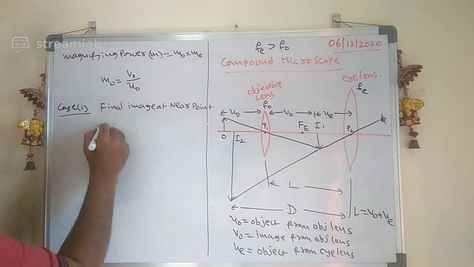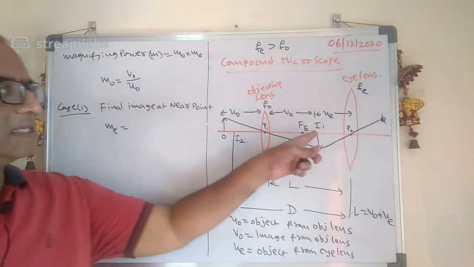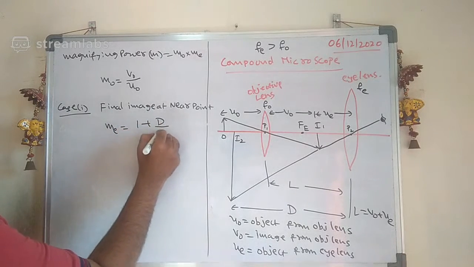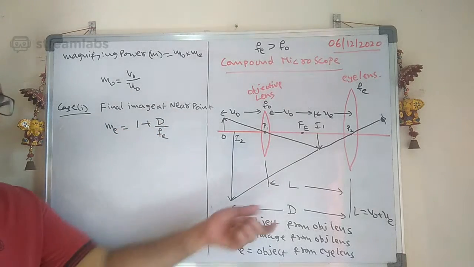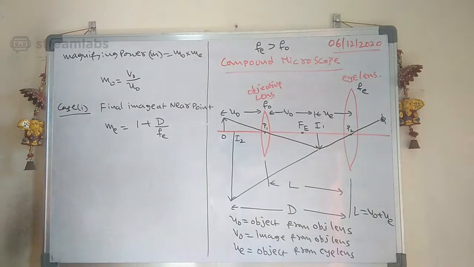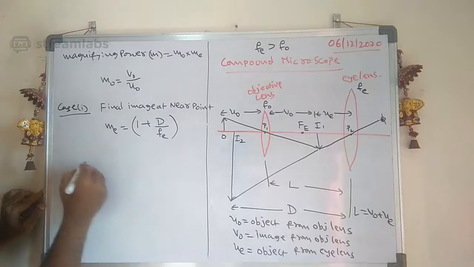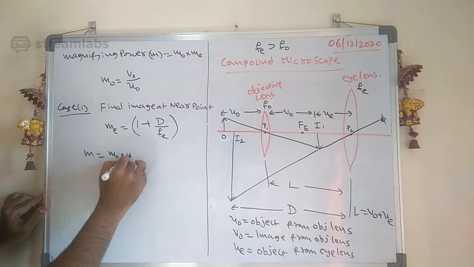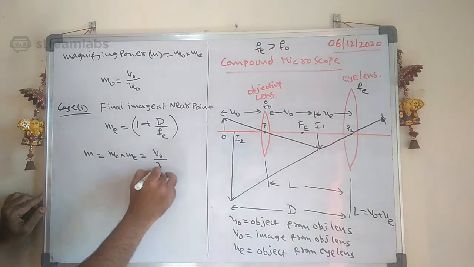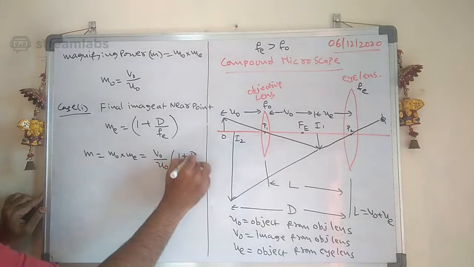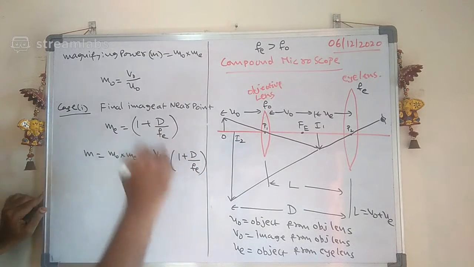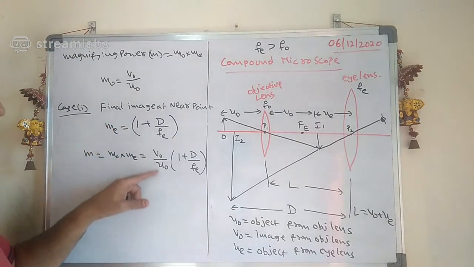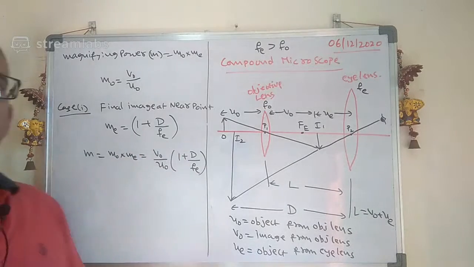So what is ME here? It is a simple microscope, so it is 1 plus D by Fe. That is what we learned earlier in the simple microscope. Therefore let us use that here. The magnification of the compound microscope is nothing but M0 into ME, which is V0 by U0 multiplied by 1 plus D by Fe. Are you following what I am saying here? It is V0 by U0 times (1 plus D by Fe).